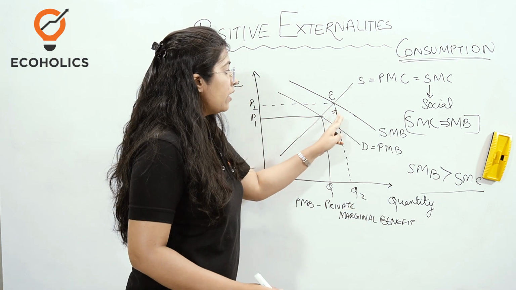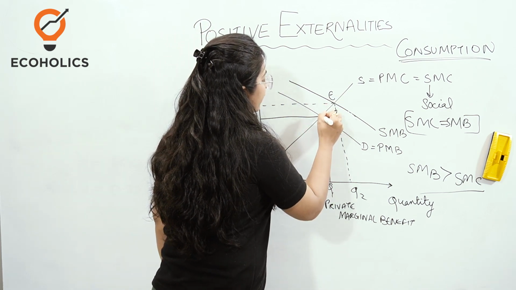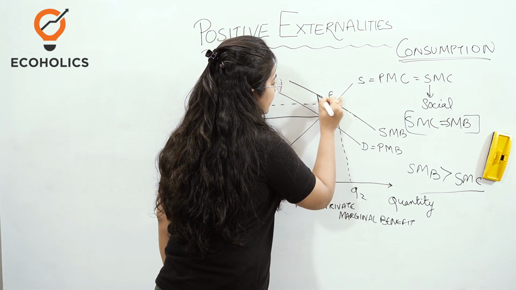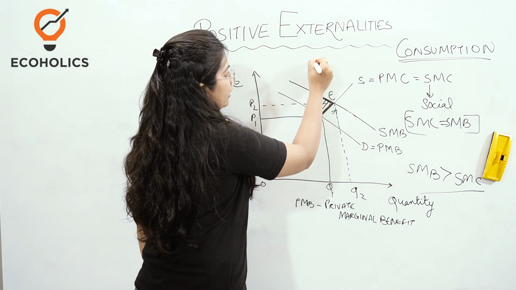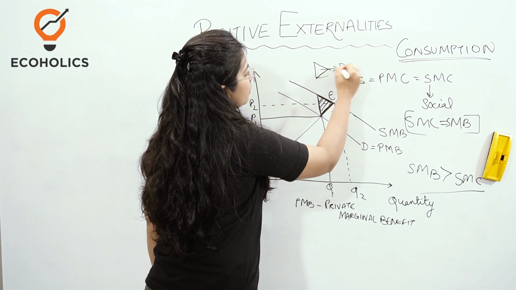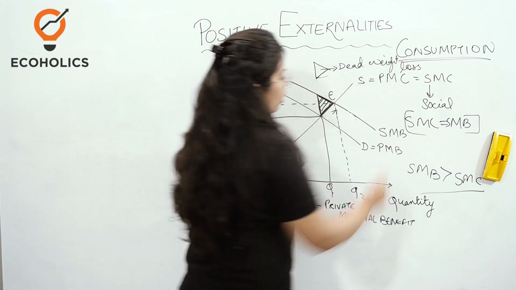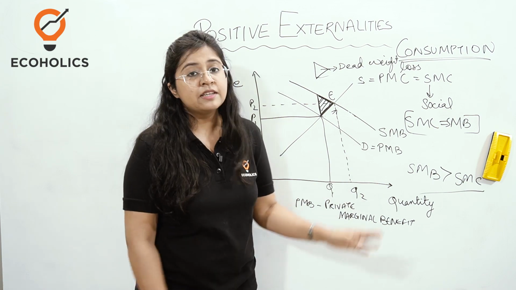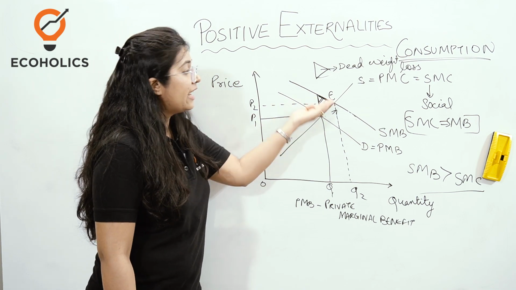However, if this does not happen, what is going to happen? If this thing does not happen, then there will be a major gap that is going to be created. Okay? So I'm highlighting this gap over here, and this triangle that you see represents the dead weight loss. Okay? So this is how we represent the positive externalities in consumption, and this is the dead weight loss